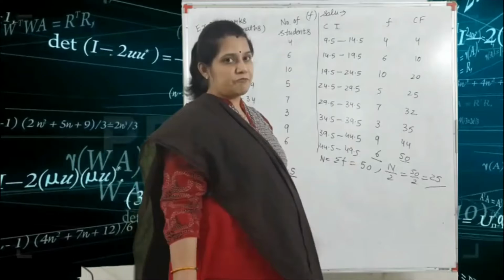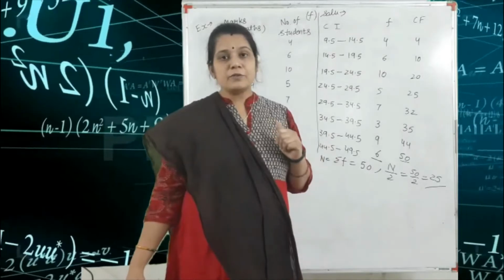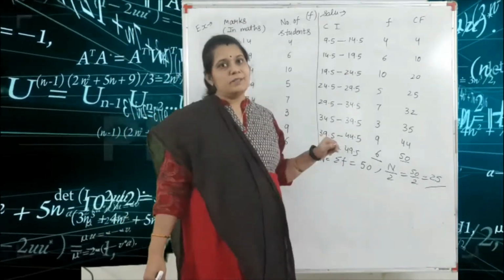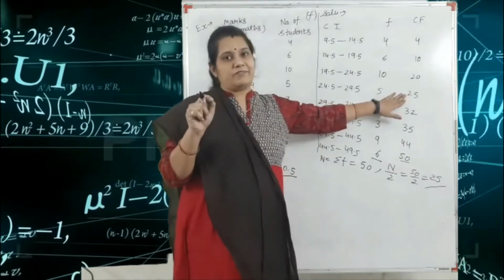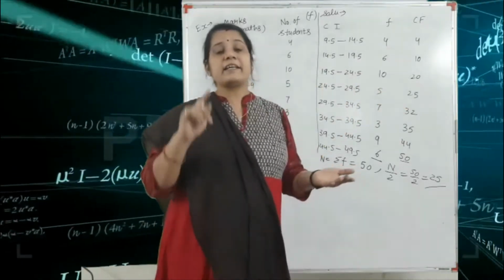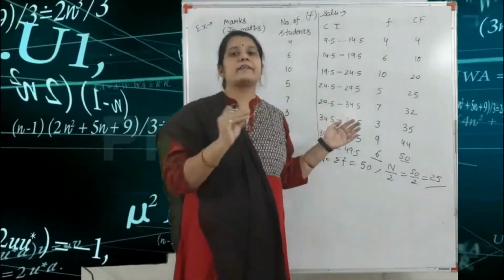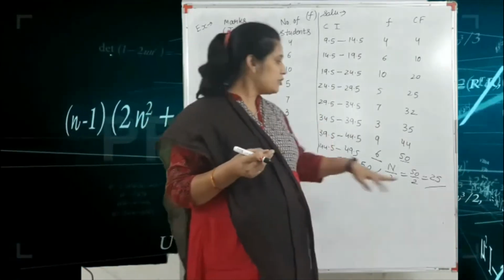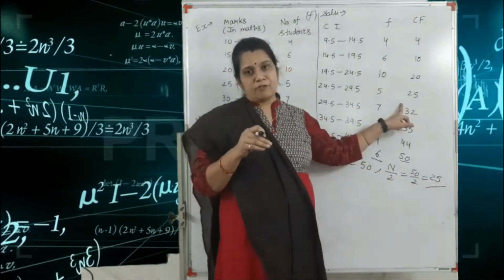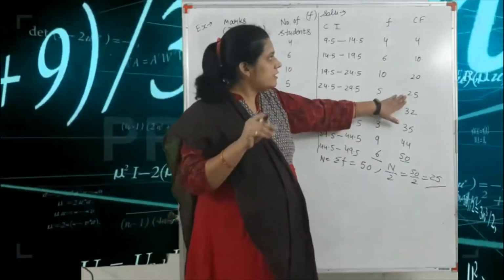Okay, so in the CF column, we choose the value just greater than N by 2. So your N by 2 is equal to 25. But in your CF column, you have the exact value 25. Listen carefully. We find in the CF column the value just greater than N by 2. In all these examples we always choose just greater than N by 2. But sometimes your N by 2 is the exact value included in your CF column. That means N by 2 is equal to 25 and this 25 is already in your CF column.